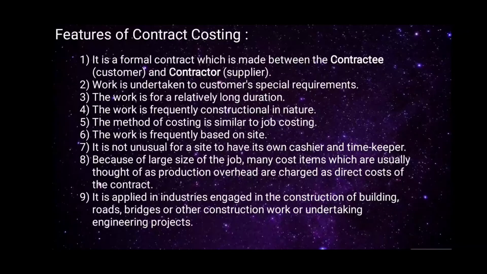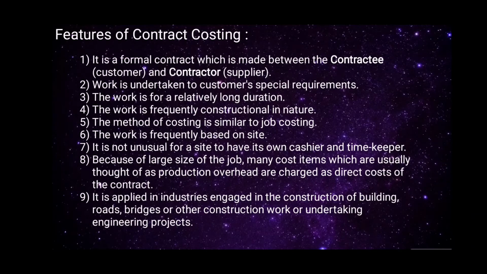Features of contract costing. First, it is a formal contract which is made between the contractee and contractor. That means it is a contract between a customer and a supplier. Second, work is undertaken to customer's special requirements, that is as per the needs of the customer.